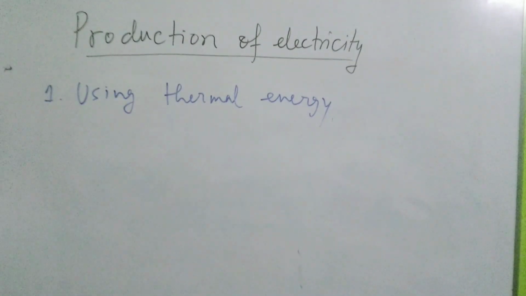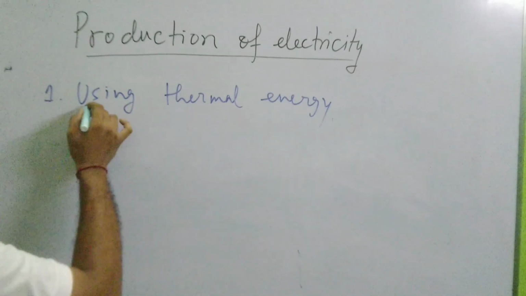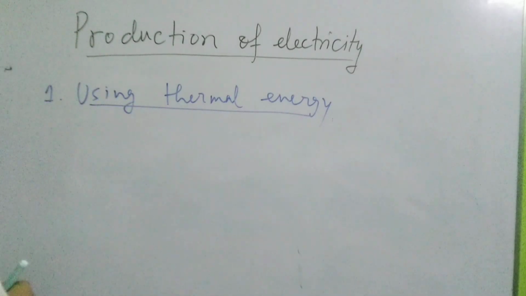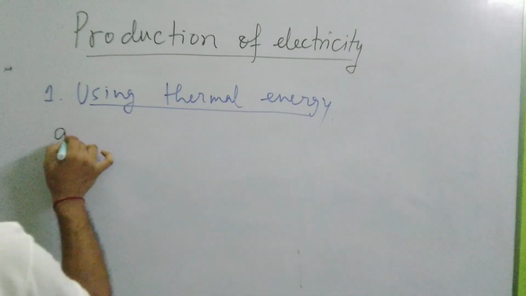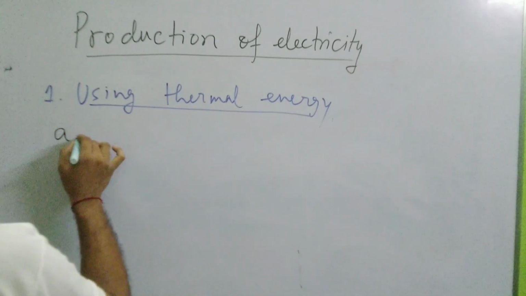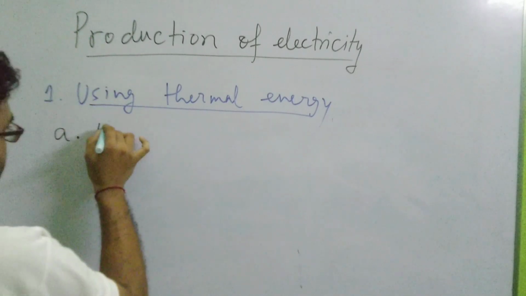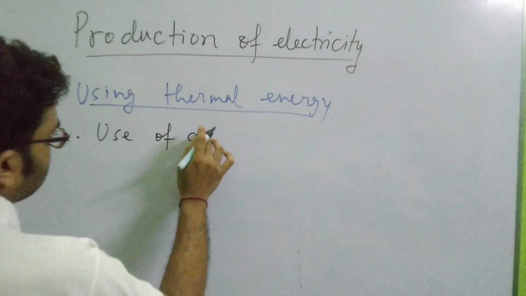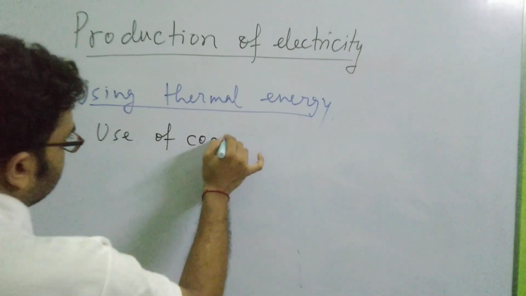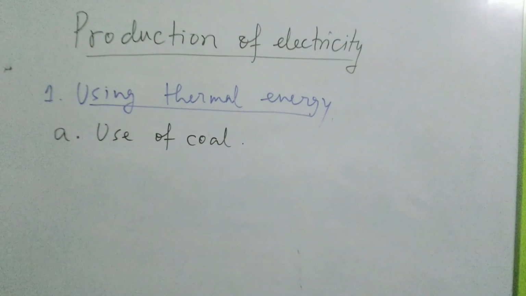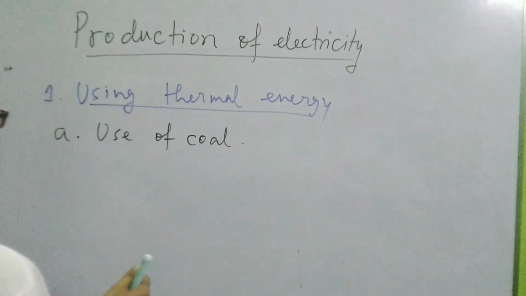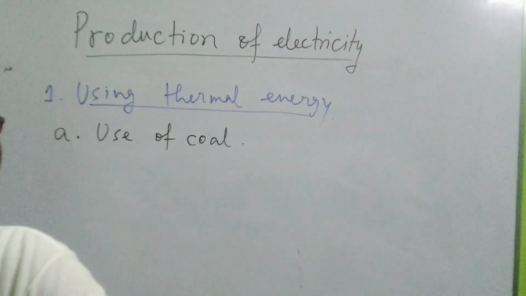Okay, so first of all we are going to think of how electricity is produced using coal. So using thermal energy, and under that I can make another subheading: use of coal. Thermal energy is generated by use of coal. Now see, how can we generate electricity using coal? Basically there are very basic steps that we are going to discuss. We are not going to enter into details. Let us just go through some block diagrams. It will be easier for you to understand.